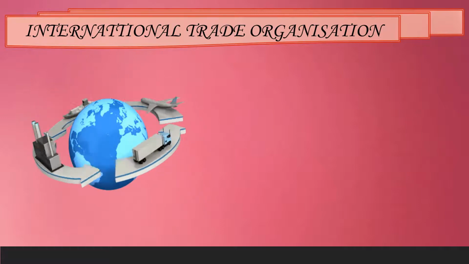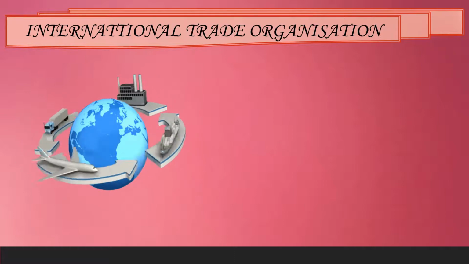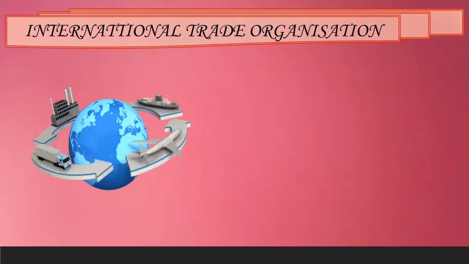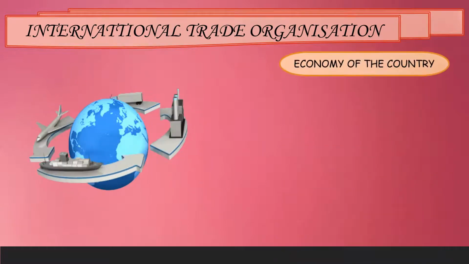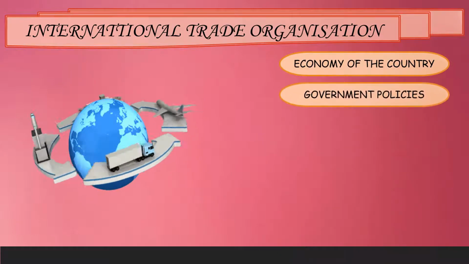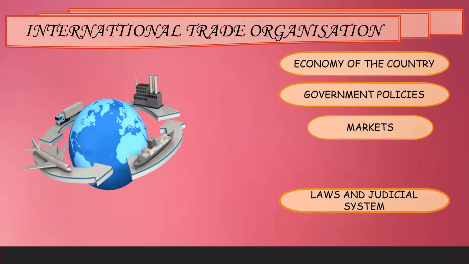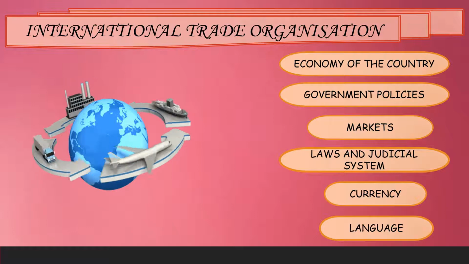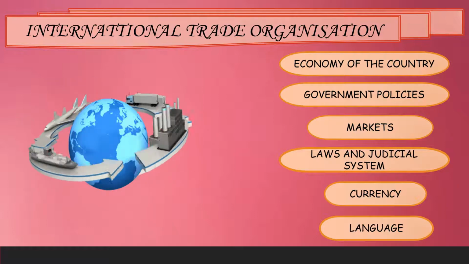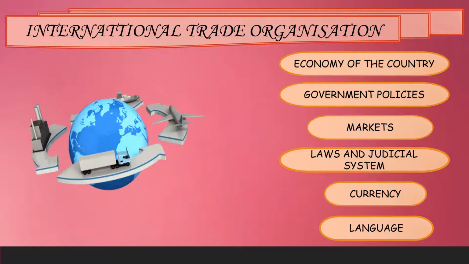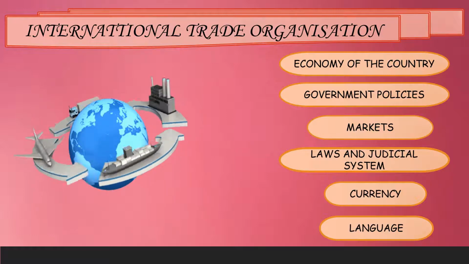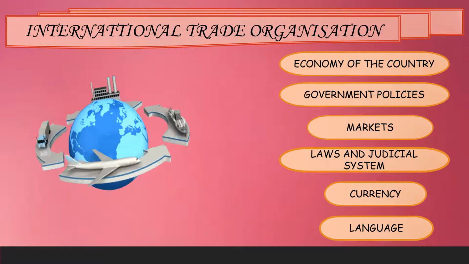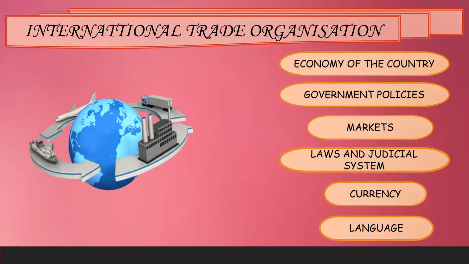Carrying out trade at the international level is a more complex process than domestic trade. Trade takes place between two or more nations. There are some factors like the economy of the country, government policies, markets, laws and judicial system, currency, and languages that influence the trade. Political relationships also play an important role. Political relations between two countries also influence the trade between them. Sometimes obstacles in the way of trading affect the mutual relationship adversely.